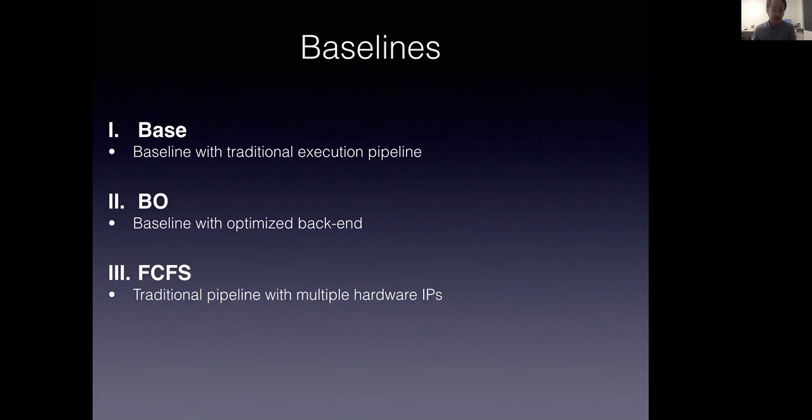We compare PVF with three baselines. The first one is what we call base, where every frame is executed in the traditional way on the fastest IP. We further optimize the backend to formulate a BO baseline. In this case, all the baselines are improved upon base, but still only executed on NPU. And for the third case, we call FCFS, where we assume all the computing IPs we use in PVF are available, but the system still doesn't have the proactive execution pipeline. So the scheduler can only use a first come, first serve scheduling methodology.